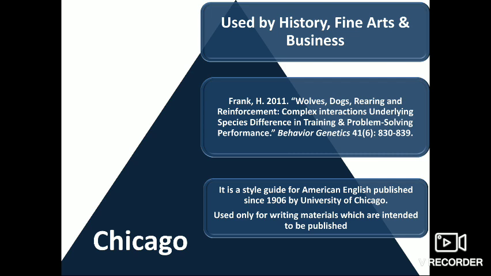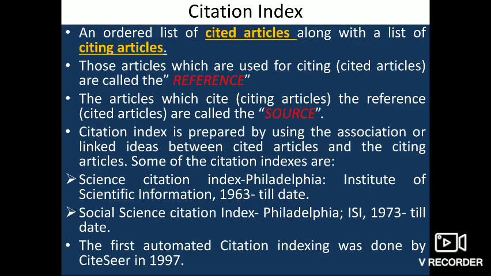There is no space between the volume number and the issue number, followed by a colon. Then we have the page numbers, that is 830 to 839.